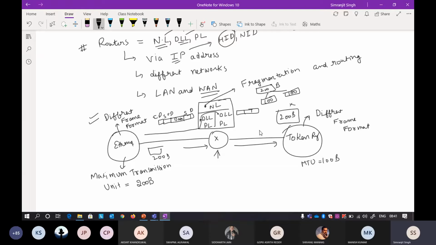Okay, so now it will send these packets, 100 and 100. So this is your first packet, this is your second packet, towards this token ring. And in this token ring, these packets are meant for a particular host. So suppose this is a host. When this packet reaches this host, it will again have all the 7 layers,